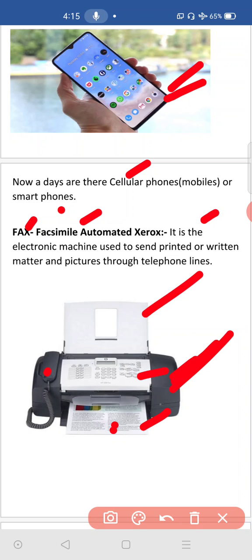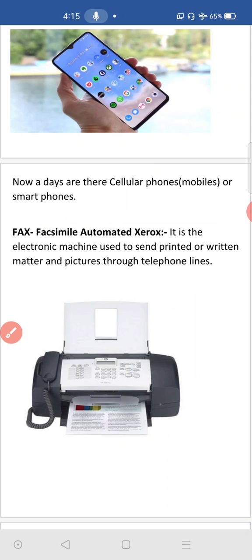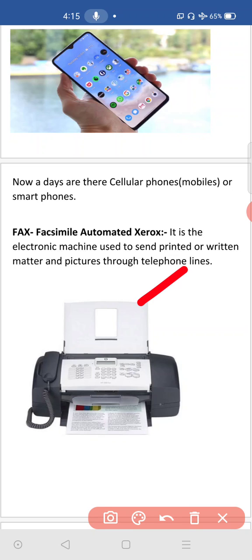We can use this facility, fax facility. Nowadays, this facility is also not there. They just take a photo of that printed information and send it through WhatsApp or Facebook or something. Nowadays, we are completely using modern facilities. We are not using these fax machines nowadays. Printed information we sent through these fax machines.